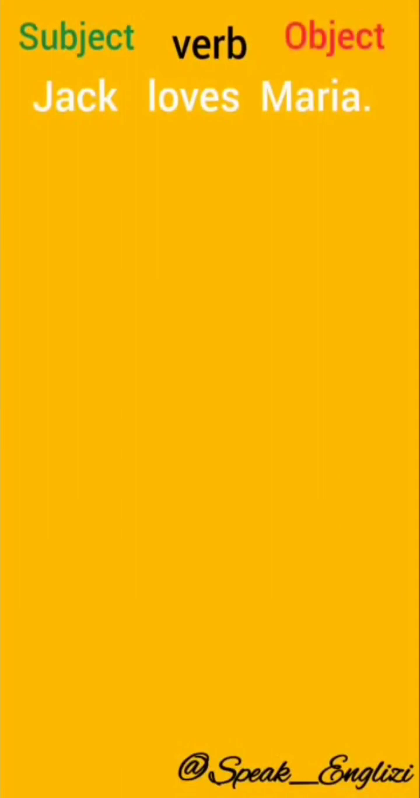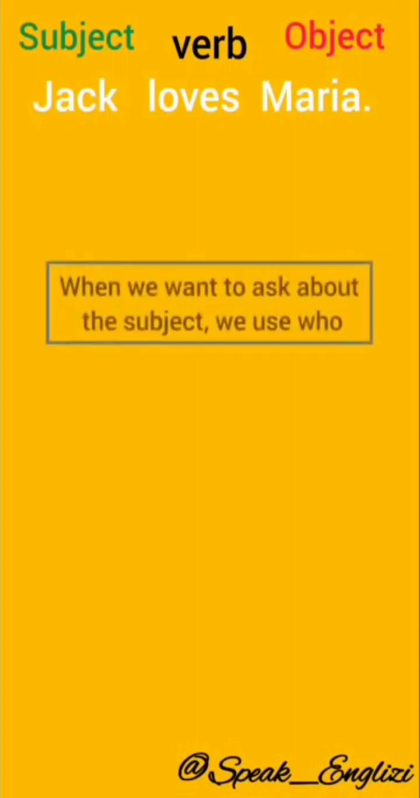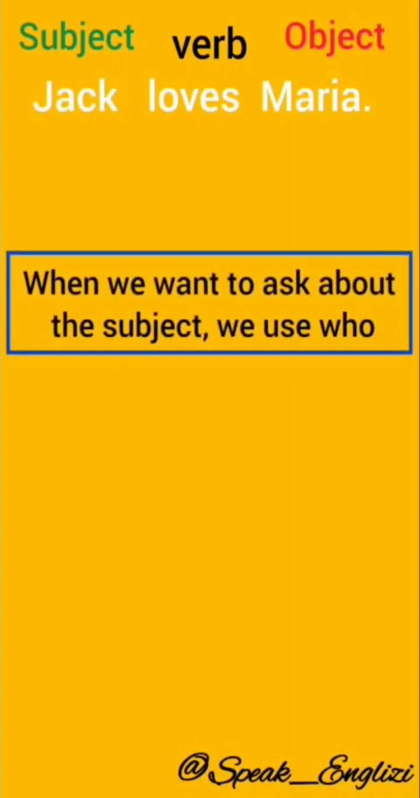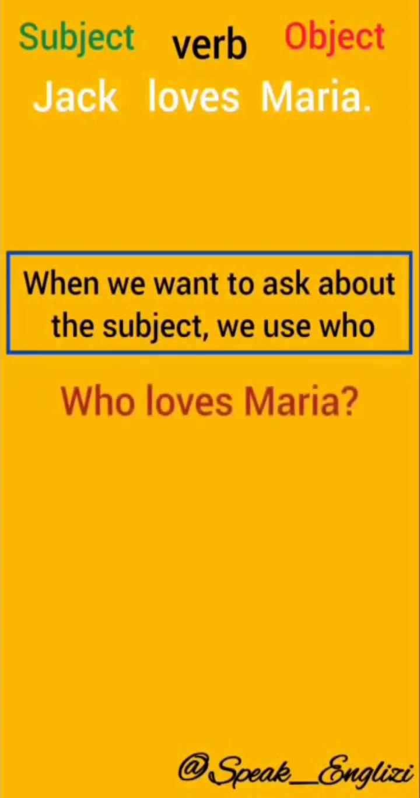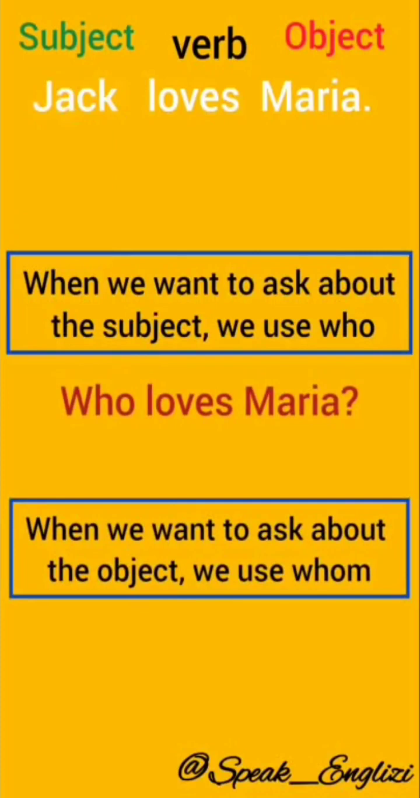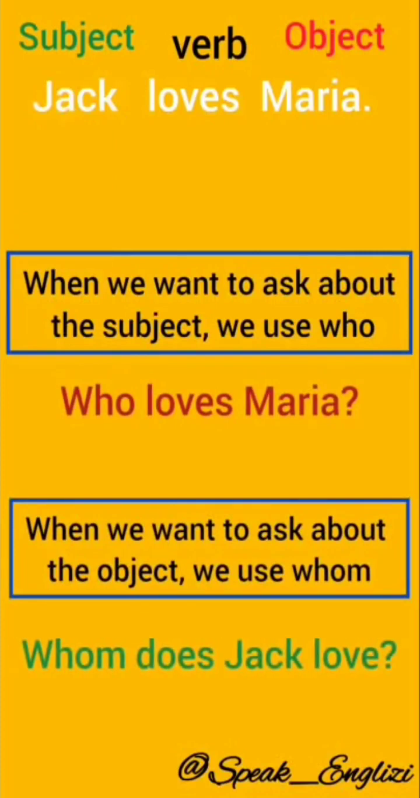We have this sentence, Jack loves Maria. Jack is the subject, the person who performs the action. And Maria is the object, the person who receives the action performed by the subject. So, when we want to ask about the subject, we use who. Who loves Maria? The answer is Jack, the subject. When we want to ask about the object, we use whom. Whom does Jack love? The answer is Maria, the object.